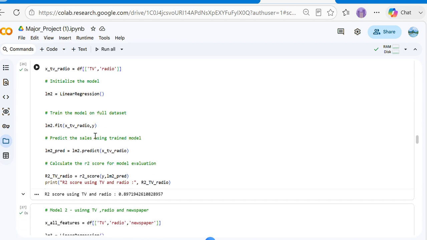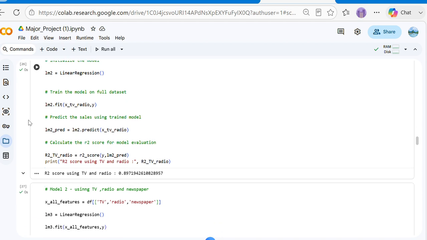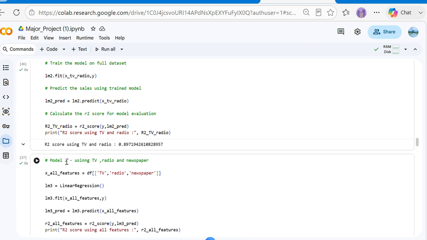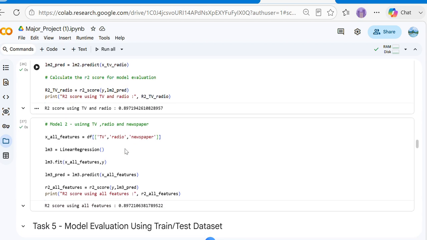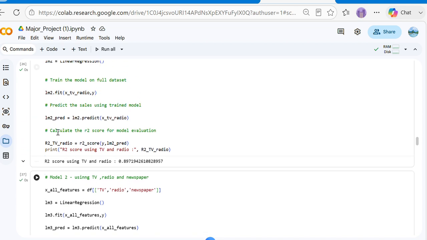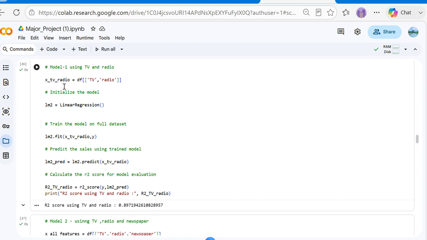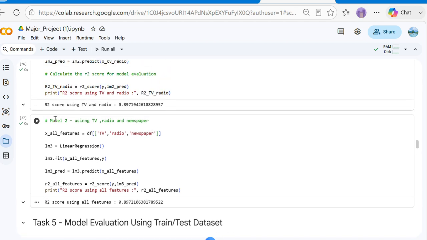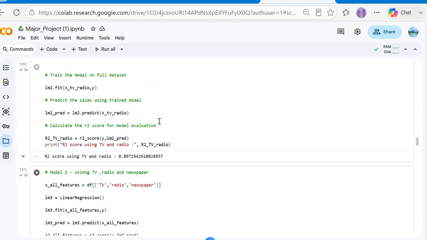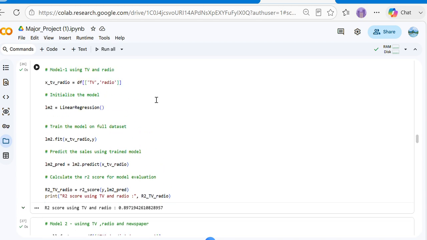initialized the model. Then I have trained the model on the full data set. Then I have predicted the sales using the trained model. Then I calculated the R2 score for the model evaluation. Then I have also used model 2. Here in model 1 we have taken only TV and radio, but in model 2 we have taken data from TV, radio and newspaper, all three items.